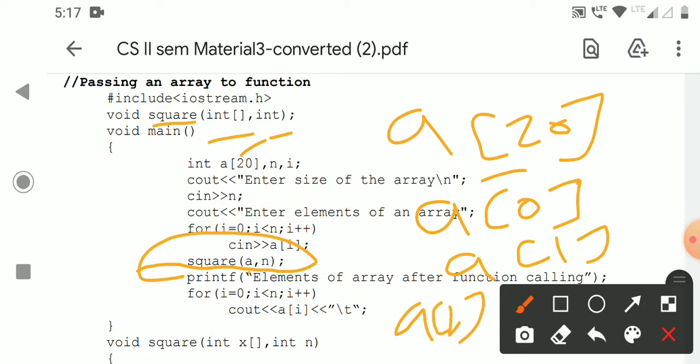But we are giving simply a, which means it is the address. The address of a is copied to x. That means simply x is an alias of a. Simply x is a reference variable of a.